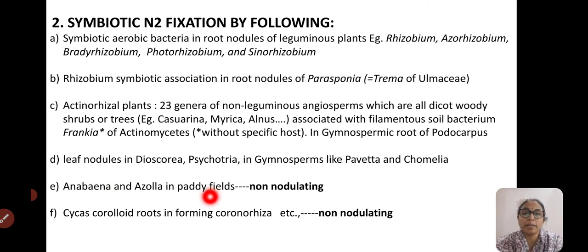Here and there in paddy fields we will find this Azolla, and we wrongly interpret that Azolla is fixing the atmospheric nitrogen. No, it is the Anabaena inside Azolla. So Anabaena is actually fixing the atmospheric nitrogen without producing nodules, hence it is a non-nodulating form. And also in Cycas, production of coralloid roots forming coralloid roots, so non-nodulating.